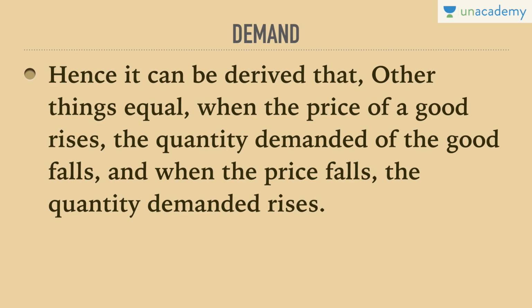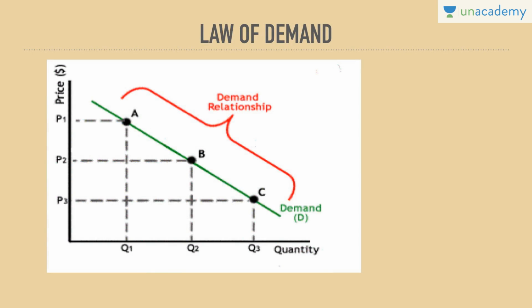We are not considering any other factor, which means government policies, taxation rates, taste and preference of the consumer. We are simply considering two factors. One is price and the other is quantity demanded. So if the price rises, quantity falls, and vice versa, in understanding the law of demand. So how would we diagrammatically represent it?